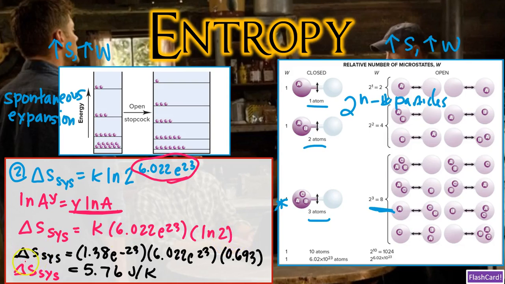That means we're going to now plug in all of our numbers because we know the Boltzmann constant as 1.38 times 10 to the negative 23. We're going to multiply that by Avogadro's number, and then I plugged in natural log of 2 in my calculator and got 0.693. So therefore, delta S of the system is equal to 5.76 joules per Kelvin. And this is our first way of calculating delta S of the system.